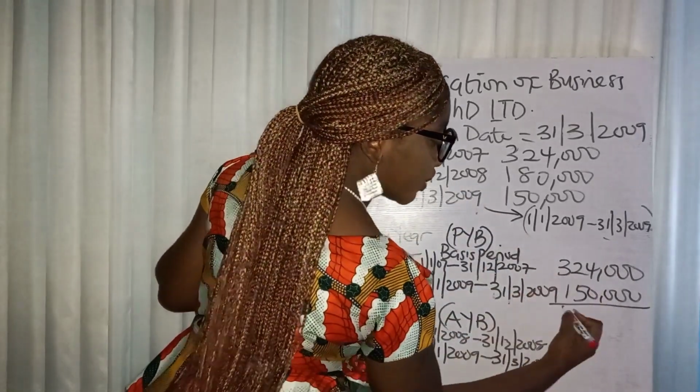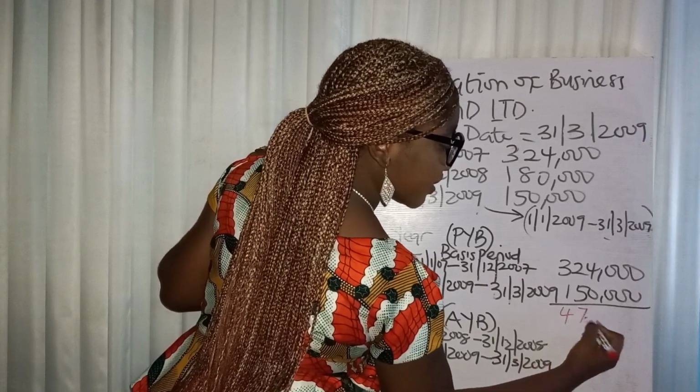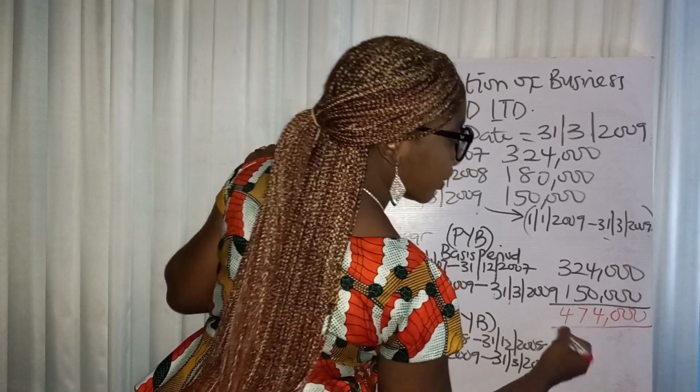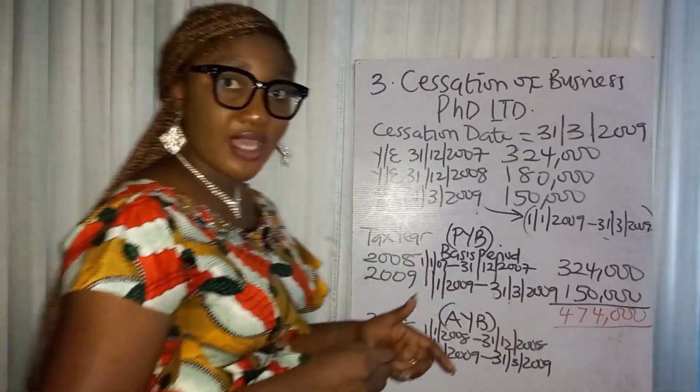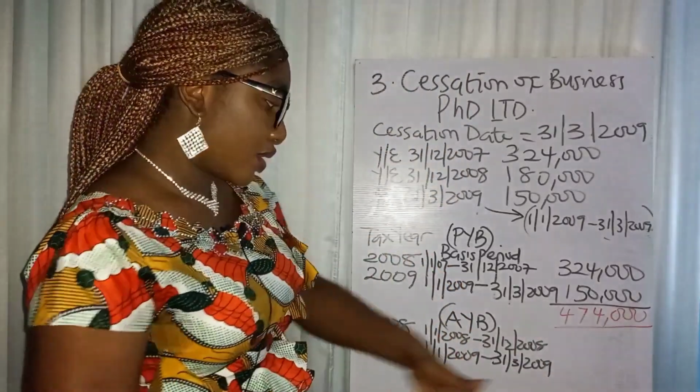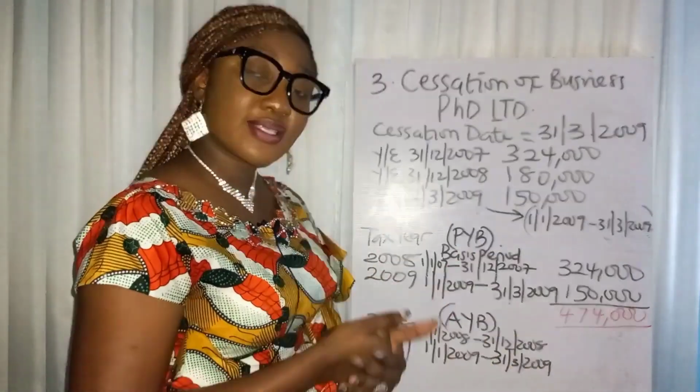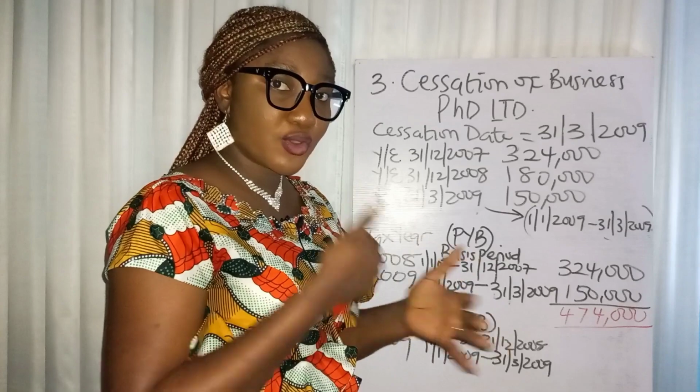So when you add this together, you have 474,000 naira. So you cannot decide yet until you get for this and you now decide which is higher. The tax authority will assess based on which is higher. Nobody will tell you to go close business.